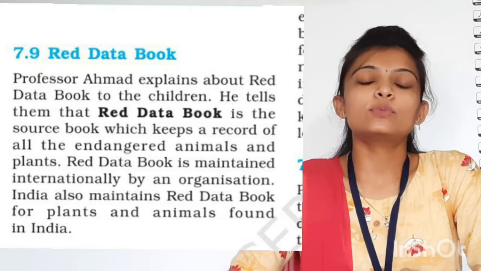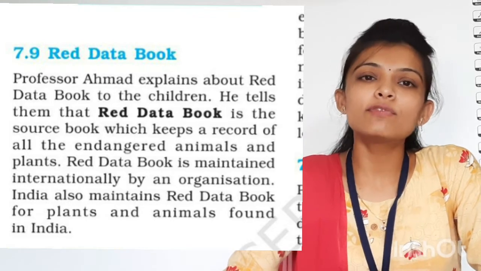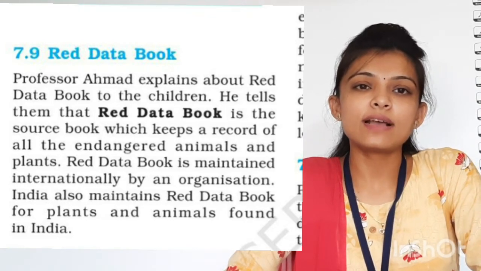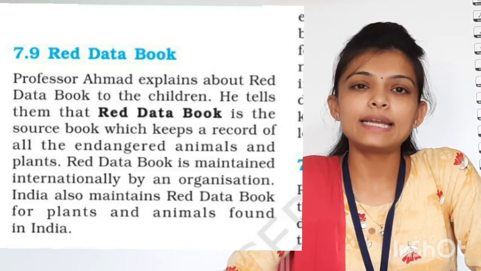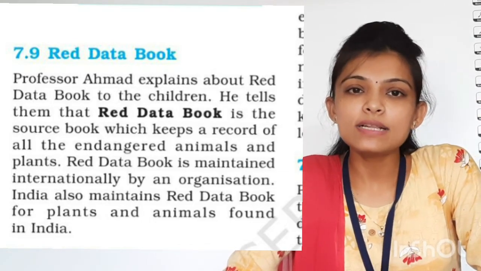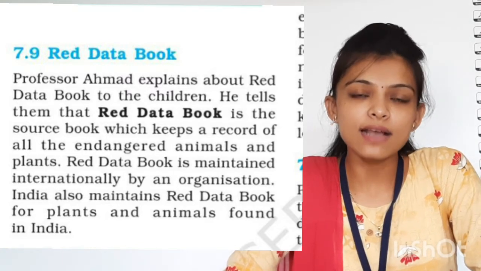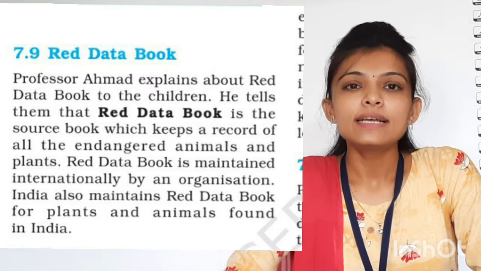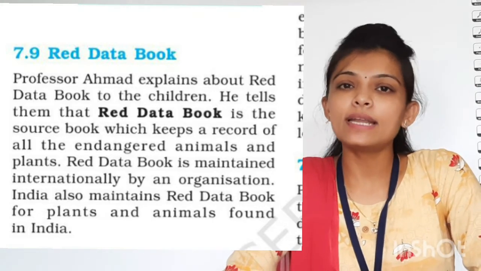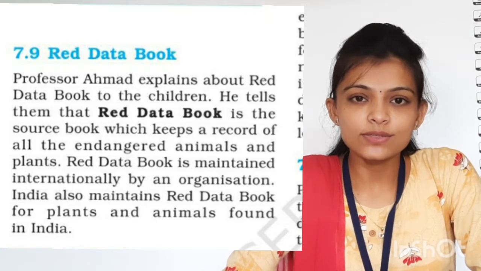Similarly, the red data book is the source book in which the list of endangered plants and animals is kept. One more time, in that book, the list of animals and plants which are going to be endangered is maintained. It is maintained internationally and it is also maintained in our India.